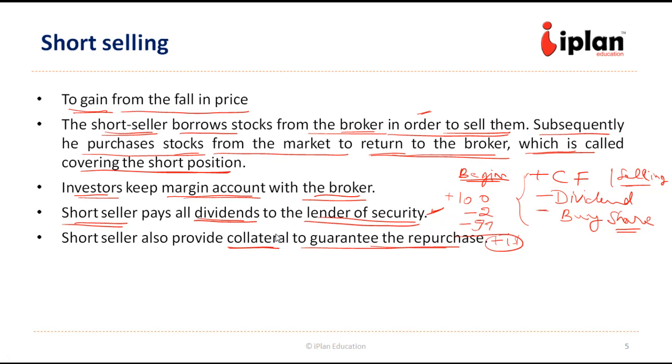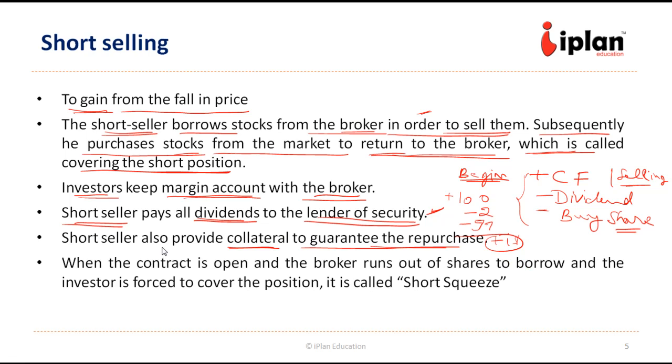Now let us look at one other typical situation. When the contract is still open and the broker runs out of shares to borrow, the investor is forced to cover his position. That is called a short squeeze. So there might be a case where in the open contract the broker does not have shares to borrow, so the investor will be forced to cover his position before the target itself. That is called a short squeeze.